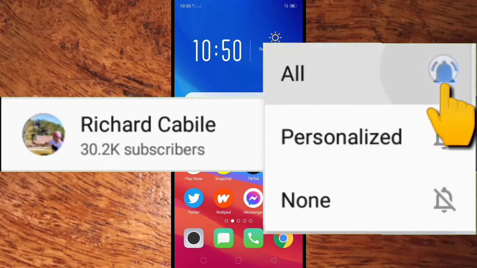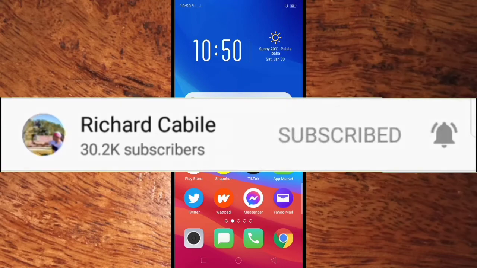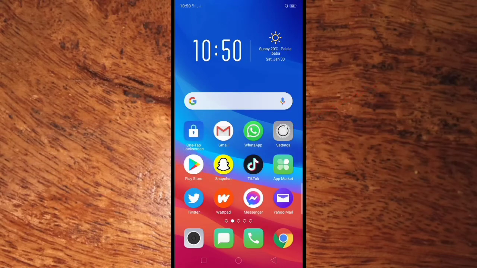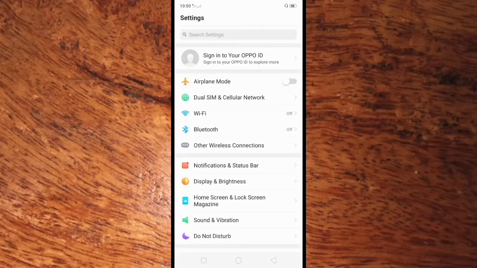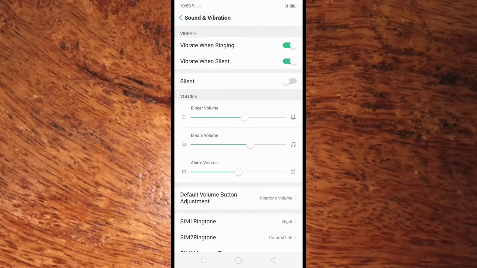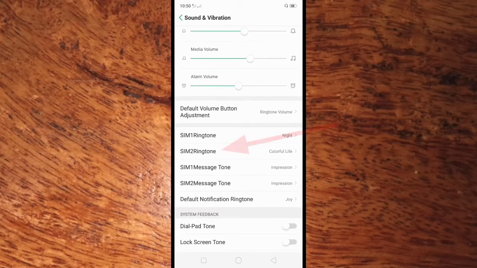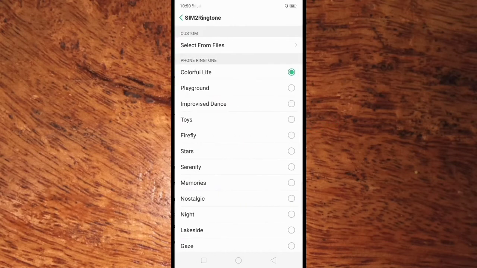Okay guys, let's start. All you have to do is go to Settings in your Oppo A5s mobile phone. Here in Settings, go to Sounds and Vibration and click this. Here in Sounds and Vibration, you can see below this SIM 2 ringtone. All you have to do is click this.